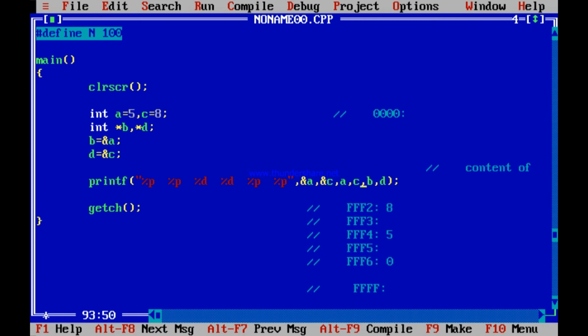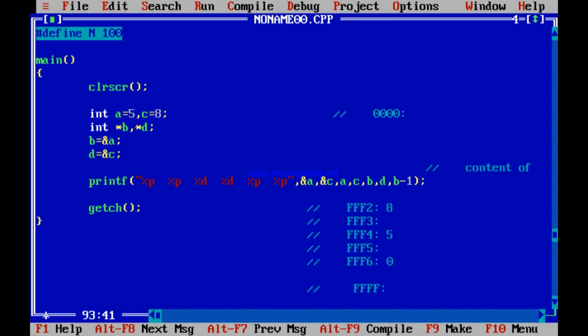Suppose you print b minus 1. Tell me what will be printed. b is address of a. Address of a is FFF4. So b minus 1, what should it print? It should print FFF2, because after all b is address of an integer. So the memory location previous to it should print FFF2.